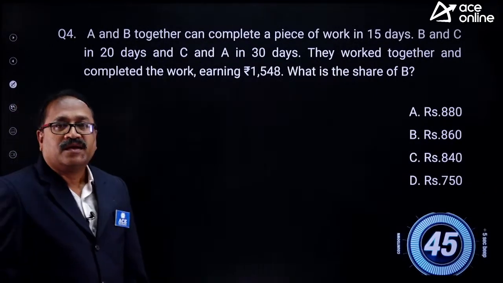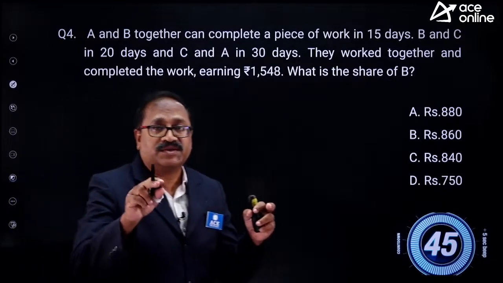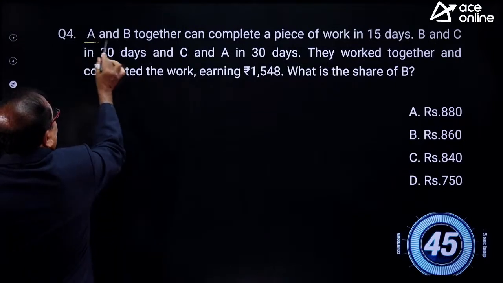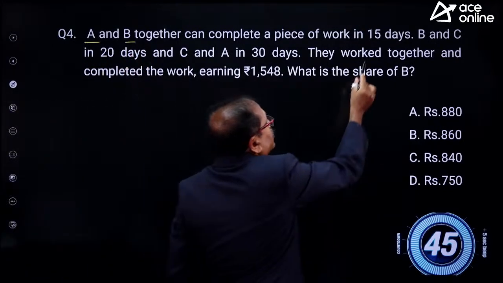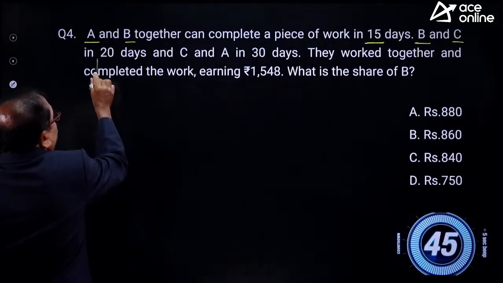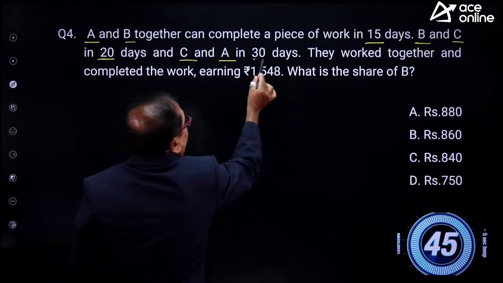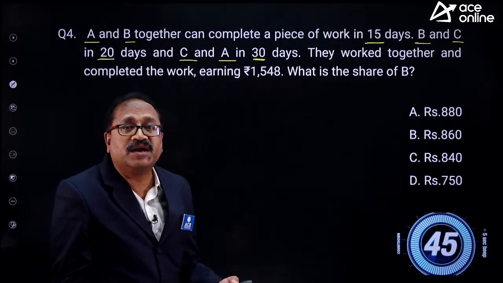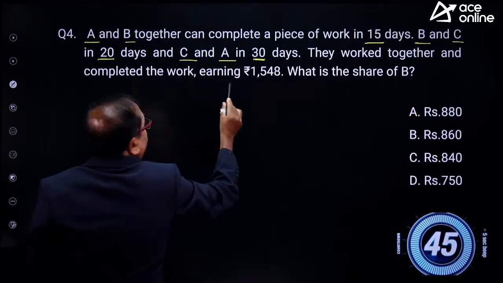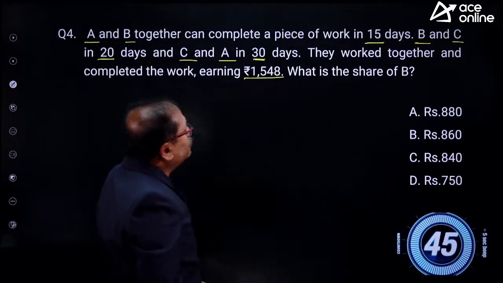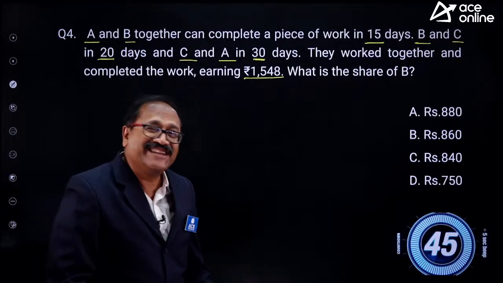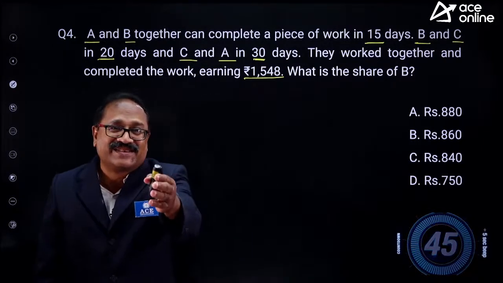I will give the time after reading the question. Right, my young friends? A and B together can complete a piece of work in 15 days, and B and C together in 20 days. C and A together in 30 days. It's a very commonly asked question in the banking exams. If they work together and complete the work earning rupees 1,548, what is the share of B? Your 45 seconds starts now.